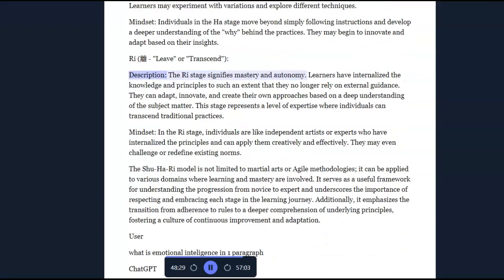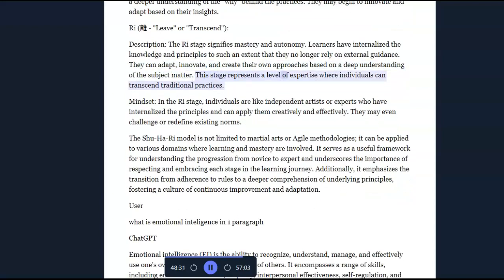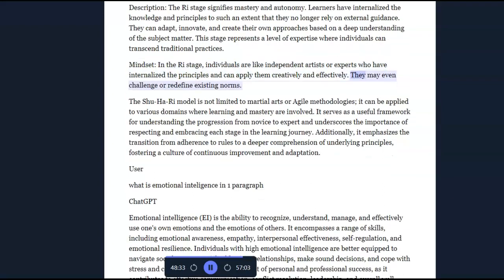Ri: leave or transcend. Description: The Ri stage signifies mastery and autonomy. Learners have internalized the knowledge and principles to such an extent that they no longer rely on external guidance. They can adapt, innovate, and create their own approaches based on a deep understanding of the subject matter. This stage represents a level of expertise where individuals can transcend traditional practices. Mindset: In the Ri stage, individuals are like independent artists or experts who have internalized the principles and can apply them creatively and effectively. They may even challenge or redefine existing norms.